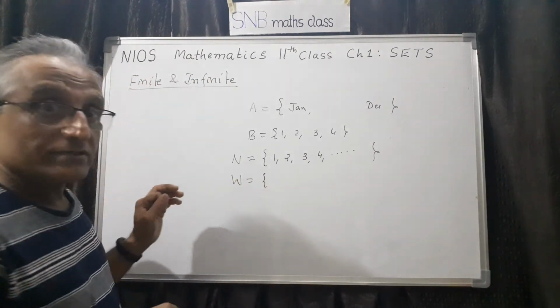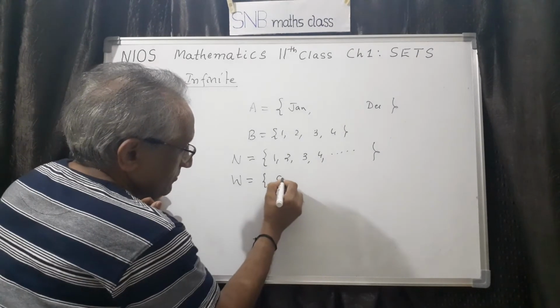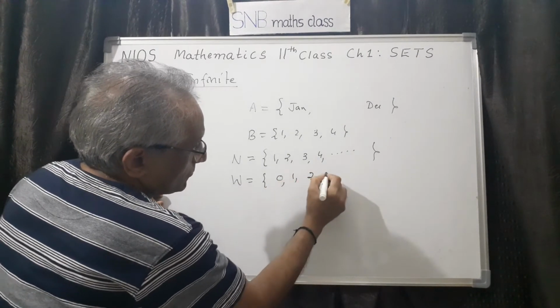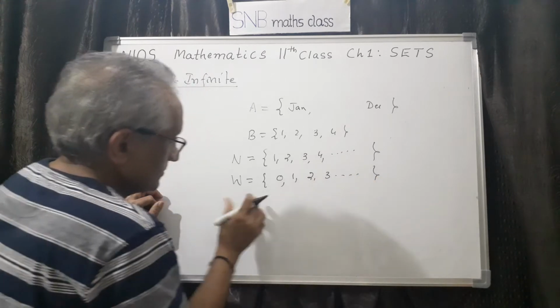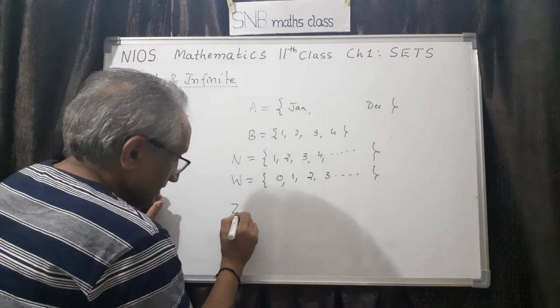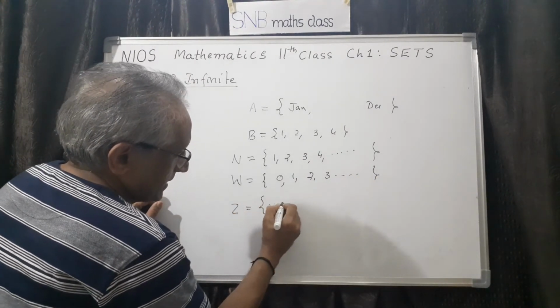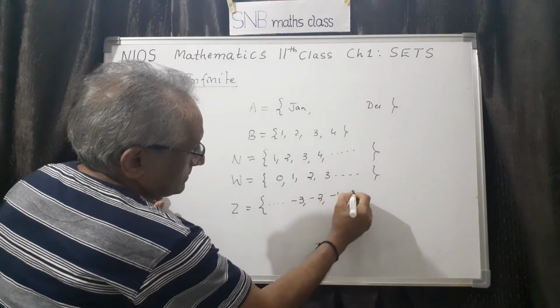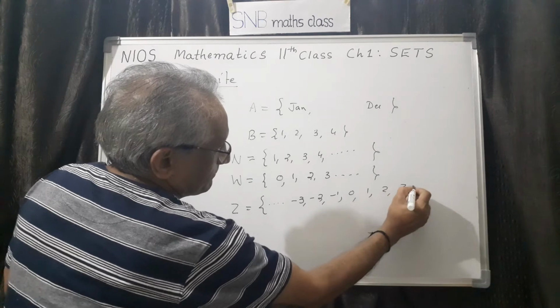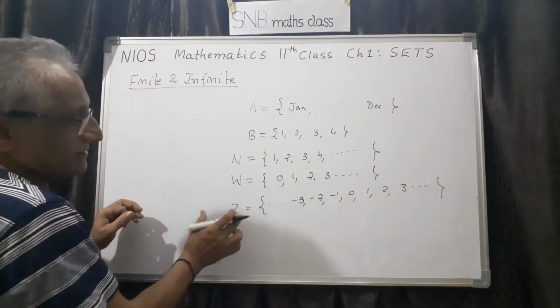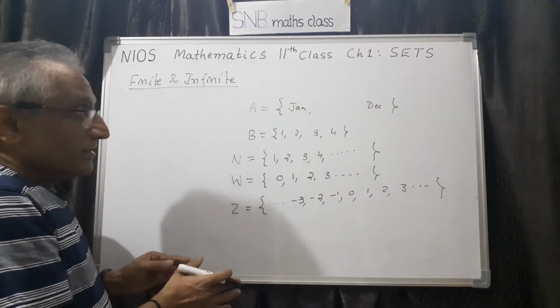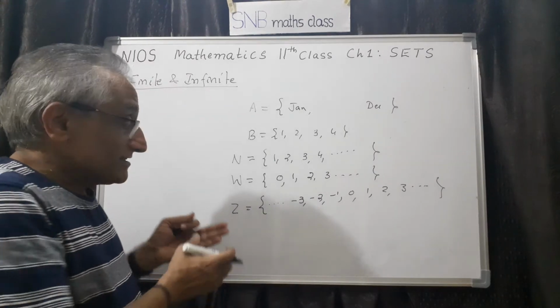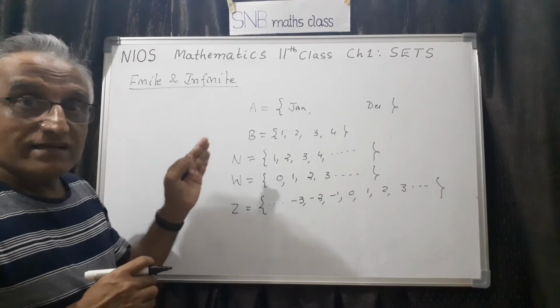What do you mean by W? Set of whole numbers. It starts from 0, 1, 2, 3, etc. This is whole numbers. We can also take negative numbers, integers, like -3, -2, -1, 0, 1, 2, 3. So this is integers. Like this we can go. And any number of examples can be given for finite as well as infinite set.